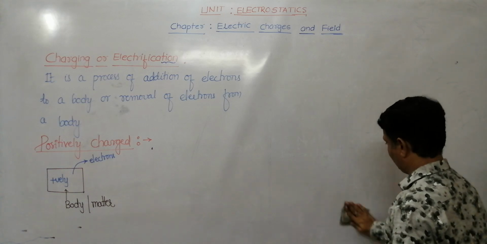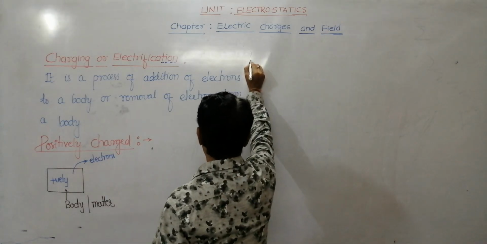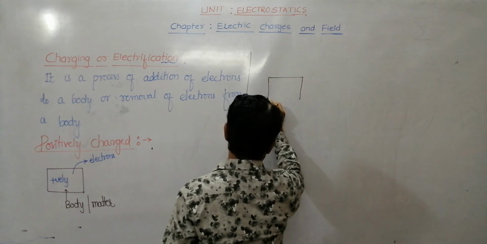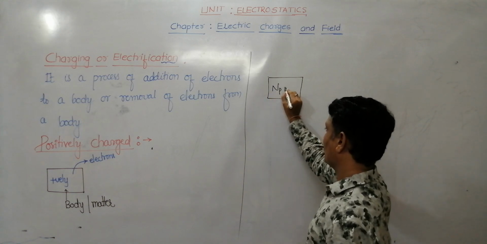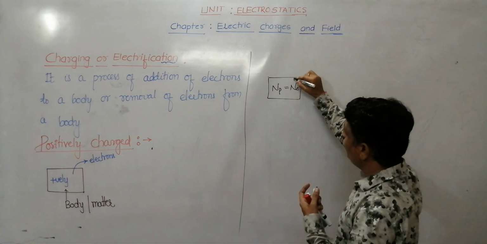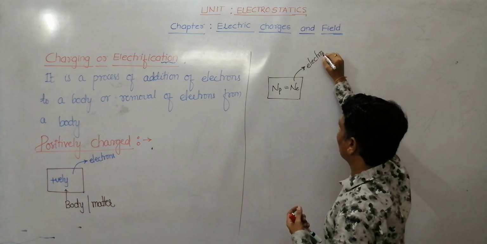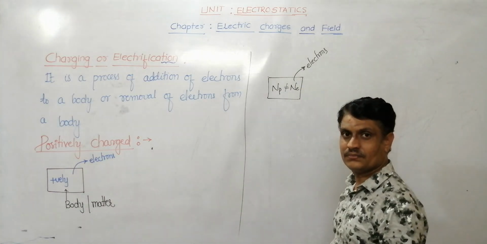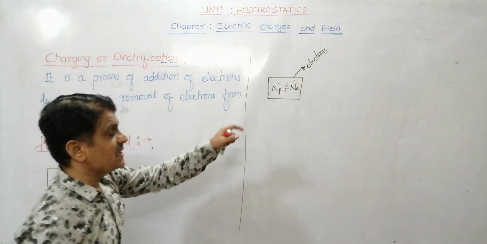We know that earlier, when you take a body, see, it is a body. Earlier, the number of protons was equal to the number of electrons. When we remove some electrons, definitely this becomes unequal. Or in this body, an electron deficiency will be created.